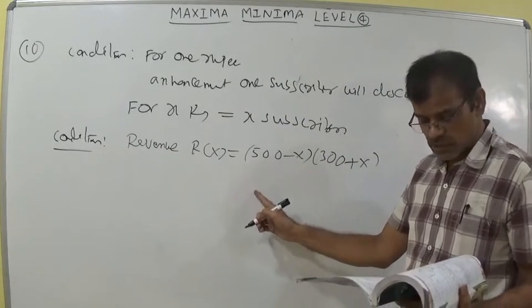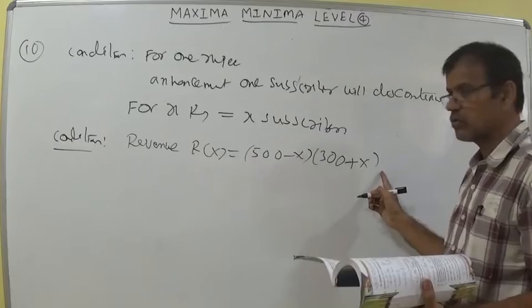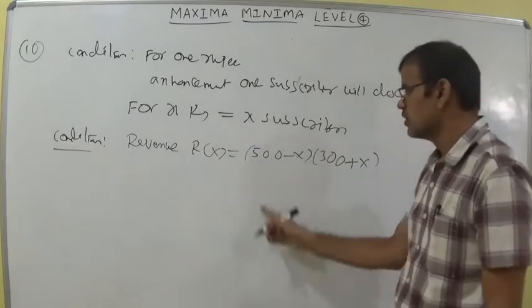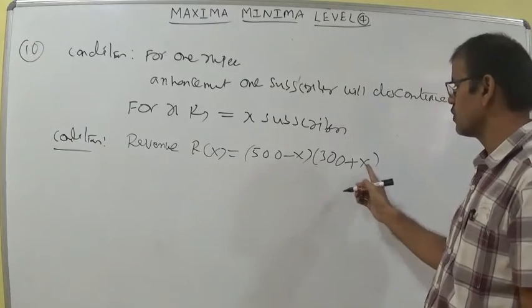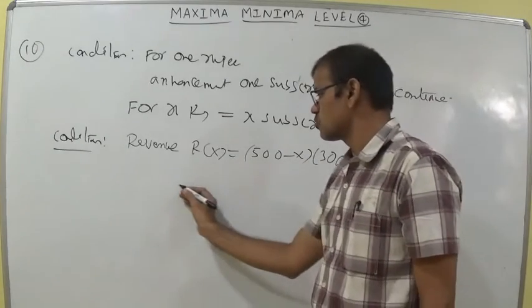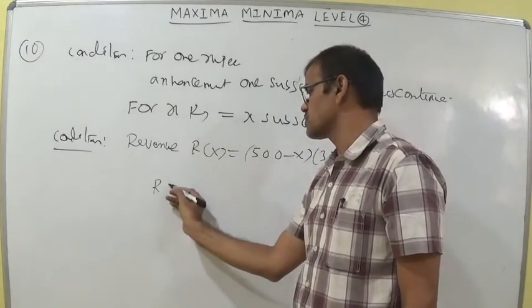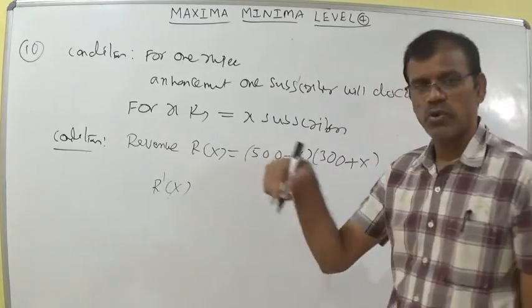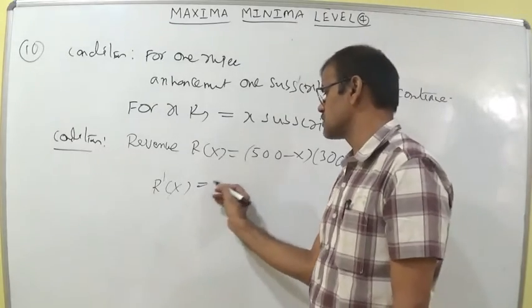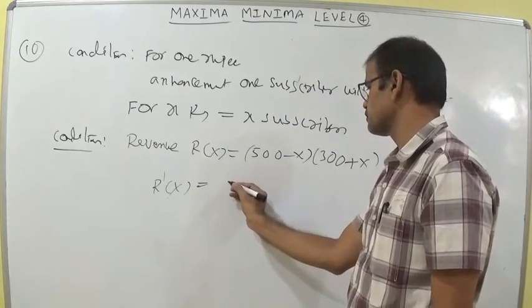The reduction of subscribers multiplied by the increase in the amount gives the total revenue. Reducing of subscribers and increasing of the rupee amount, this is the total revenue. So R of x. R dash x I am writing, otherwise you can write dR by dx. Whether the profit is min or max, to calculate this, R dash x equals 0.